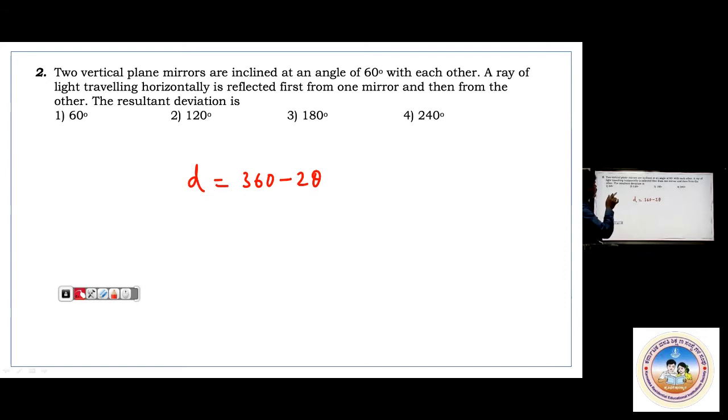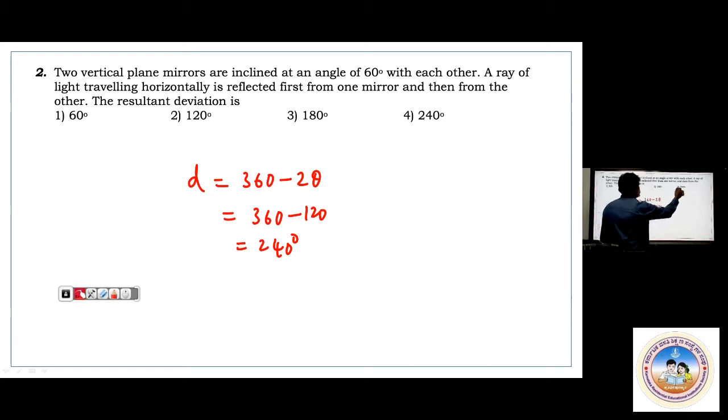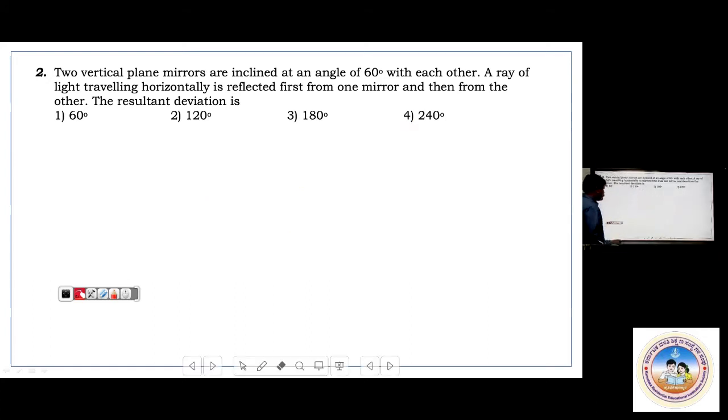A ray of light traveling horizontally is reflected first from one mirror and then from the other. The resultant deviation is, already I had given the formula. In this case, D equals 360 minus 2 theta. It is nothing but 360 minus 120. Answer is 240 degree. Okay. So now further, next question.